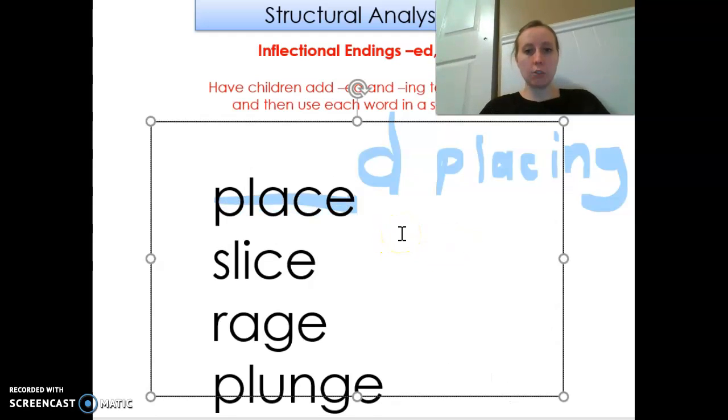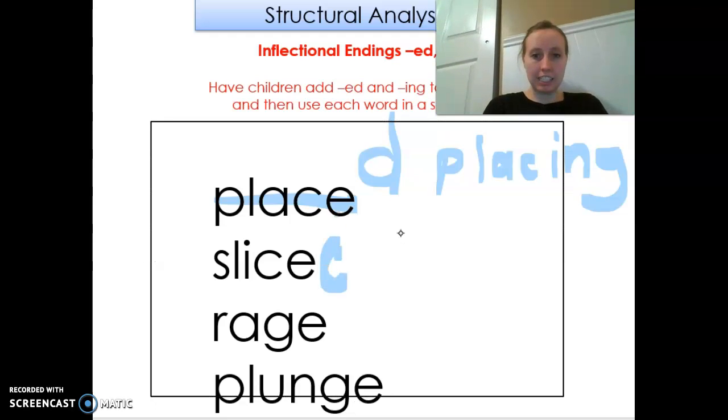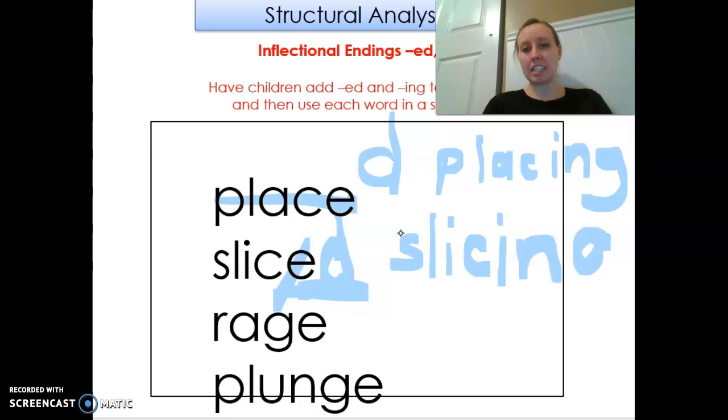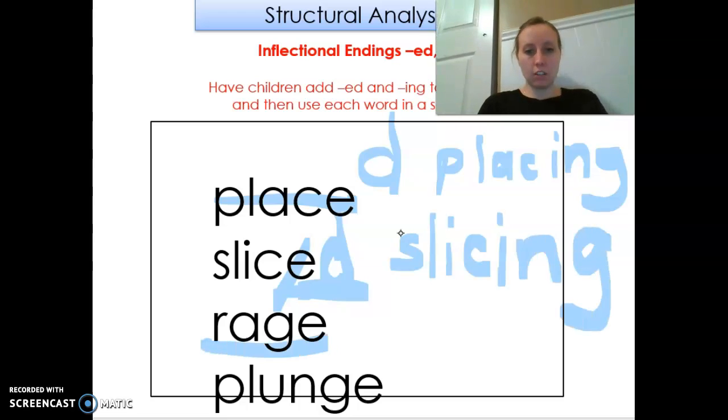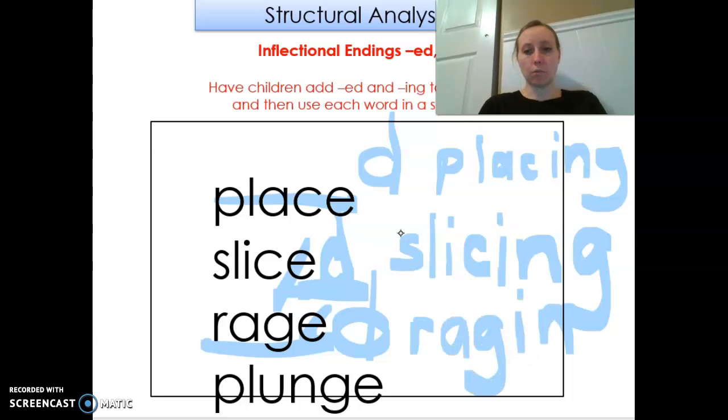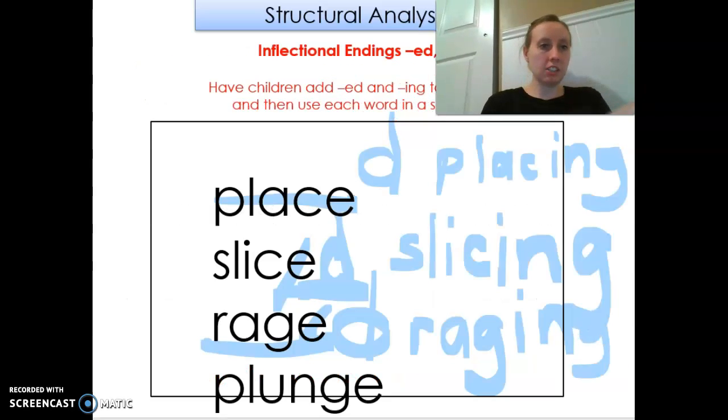Okay, so slice, put it in the past. Slice. Oh, whoops. Sliced. So even though it says d, it's still in the past ed. And then if I'm doing it right now, I'd say slice, get rid of the e, and put ing, slicing. Rage, put it in the past, raged. And then get rid of the e and put ing, raging. Oops, sorry. And then last one, let me just erase some of these.